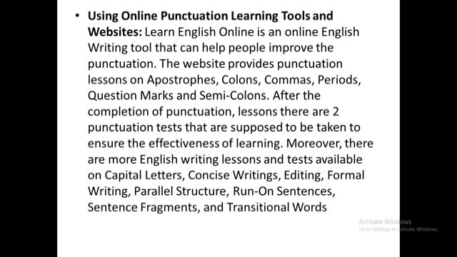The point is how you deal with the things that you are going to learn. If you deal with them properly and intelligently, then it will be very good for your learning. But if you only go through it for your assignment, your lecture, or your examination, then the things will not stay with you, while the rest will stay with you as you prepare for your knowledge. So this is very important: you should use websites and online punctuation learning.